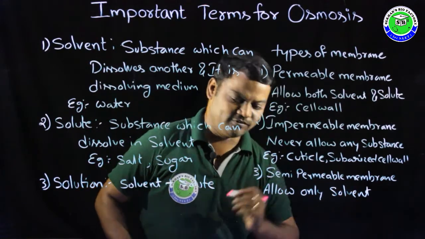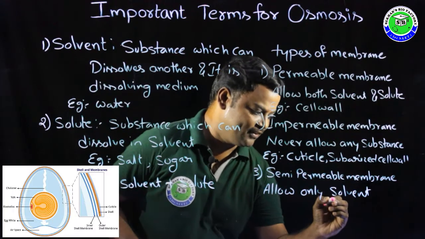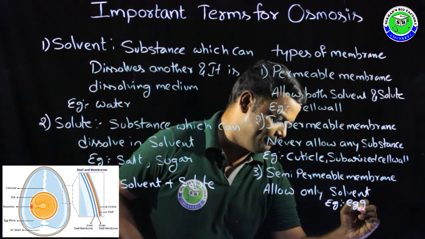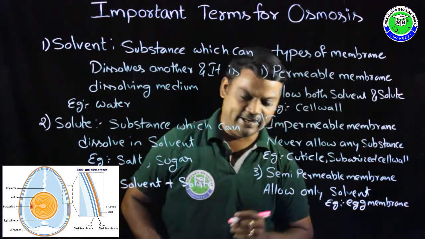Example for this: egg membrane. So egg membrane is an example for semi-permeable membrane.